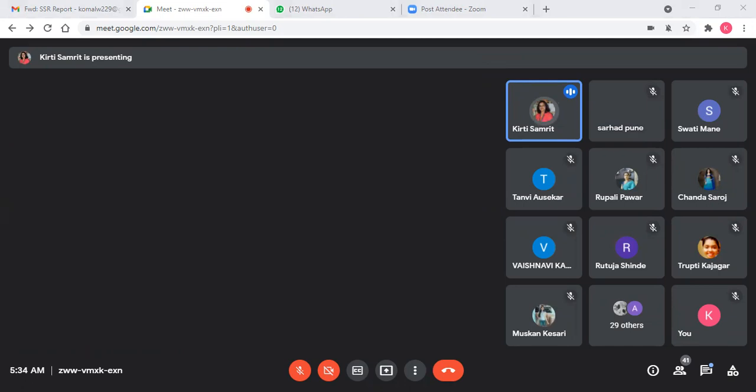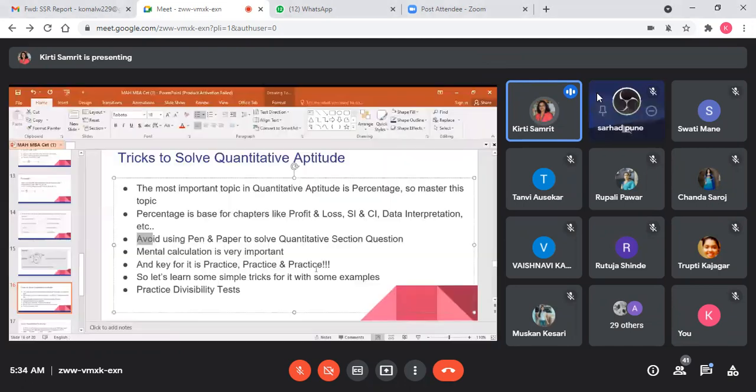Avoid using pen and paper to solve quantitative section questions. Why? Because most of the time there will be a formula. You can use pen and paper, fine, but unnecessarily don't waste time, because mental calculation is very important.